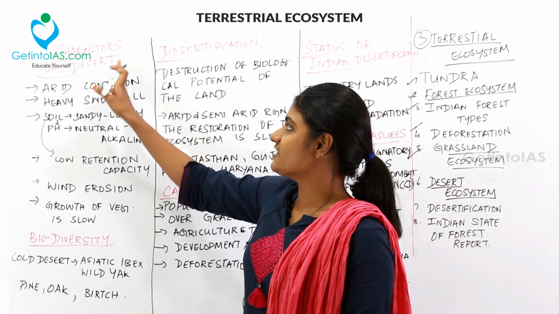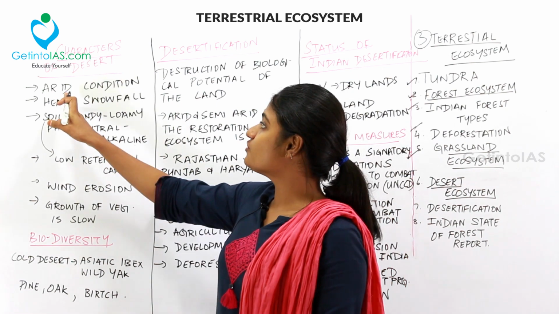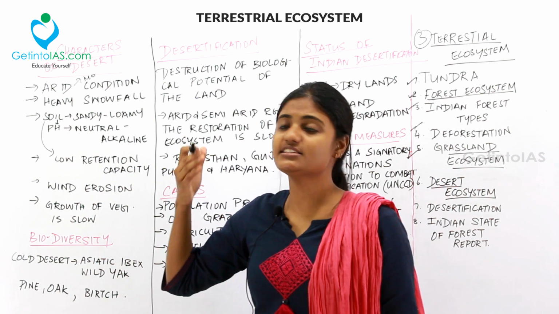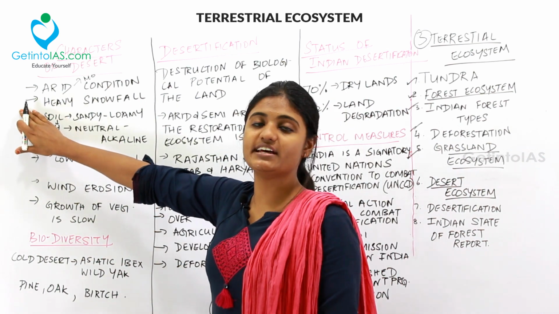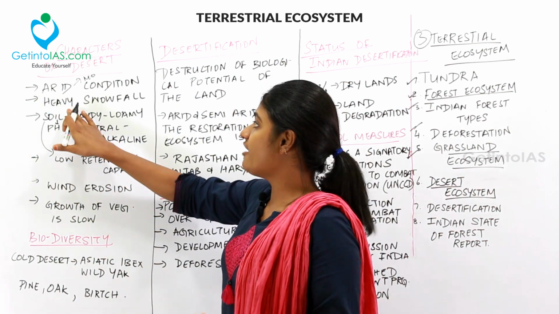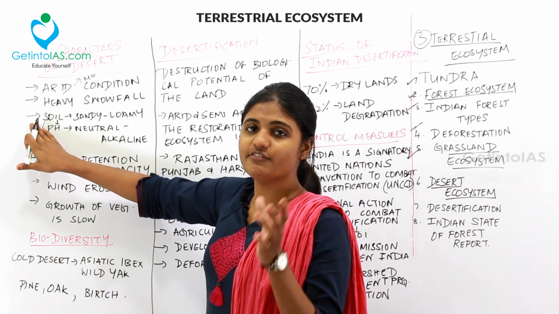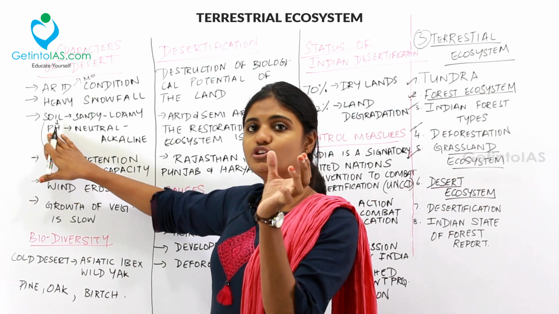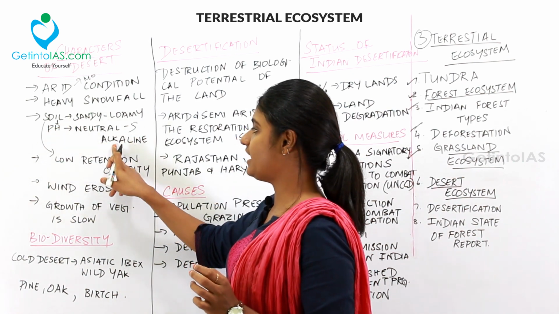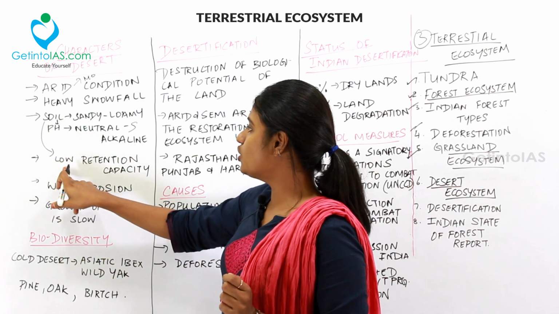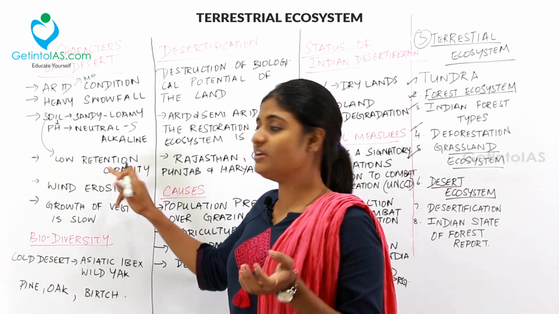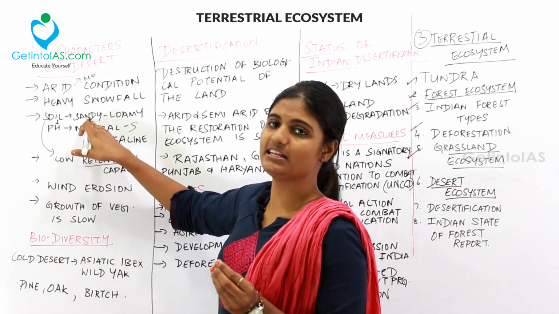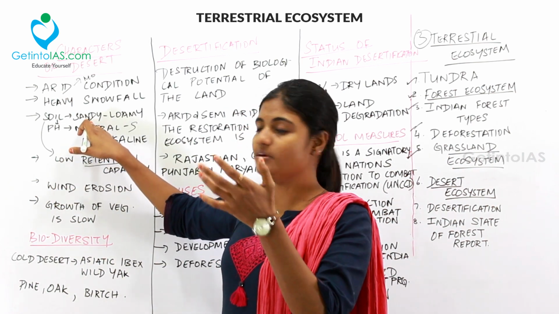Let's move to the characteristics of deserts. The characteristics of deserts are arid conditions, meaning there won't be much moisture content in the atmosphere. The cold desert region will experience heavy snowfall, the soil will range from sandy to loamy, and the pH level will be neutral to slightly alkaline. This soil has low retention capacity. I mean the water holding capacity will be low because it is mostly sandy, and hence the water will be left off.